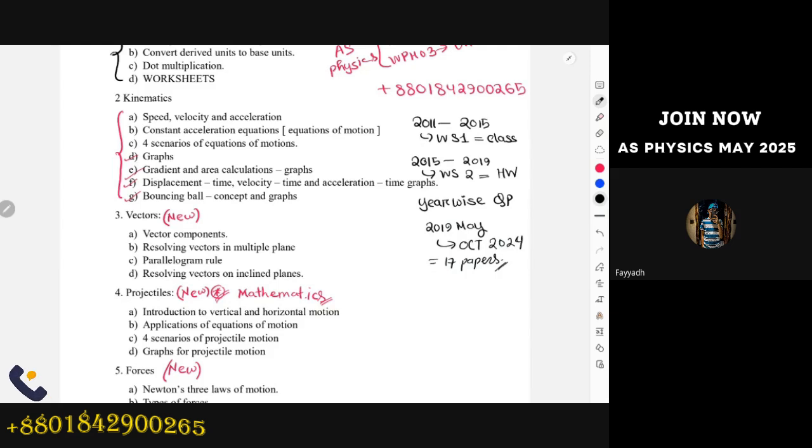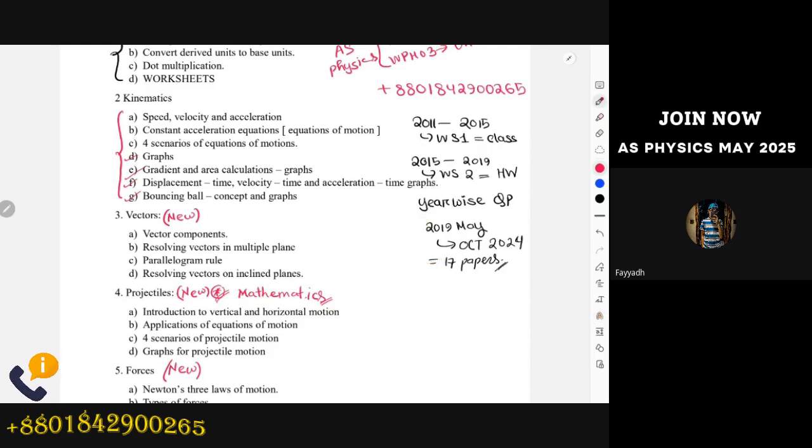We are going to complete the 17 papers. Now again, if we make worksheets from the recent papers, it will be repetition for you. After solving the worksheets, doing the same questions in the year-wise classes will not be that helpful. So we will solve worksheets from the old papers, and we will start the year-wise classes from the new papers.